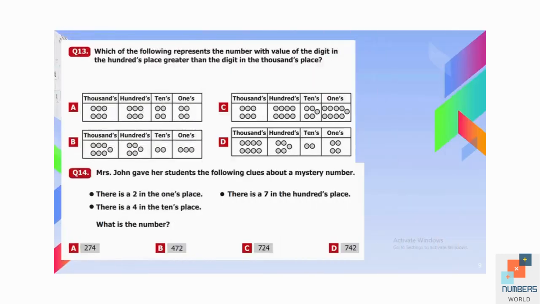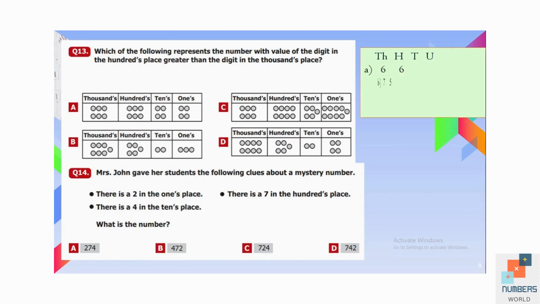Question number 13. Which of the following represents the number with the value of the digit in the hundreds place greater than the digit in the thousands place? So we have to find a number whose hundreds value is greater than the thousands. First of all, we can write all our places at the top, and then we can compare all our options. A, hundreds and thousands both are the same. B, C and D, and now we can compare, and we can clearly see that in option C, hundreds is 8 and thousands is 6. So this is our answer, because in this option we have our hundreds place greater than thousands.